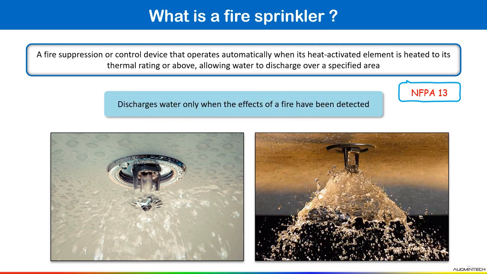So this sprinkler system discharges water only when the effects of a fire have been detected. Okay, then only this sprinkler system discharges water. Now there are two major types of sprinkler. We have open fire sprinkler and closed fire sprinkler. Actually, what is an open fire sprinkler? Open sprinklers are similar in design to the reliable model of automatic sprinkler, except they are not equipped with an operating element and therefore do not operate automatically.